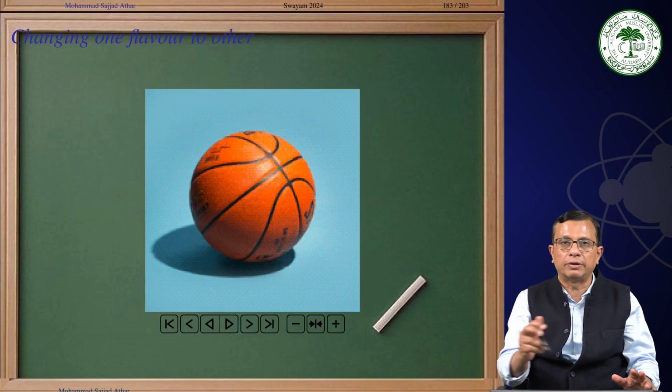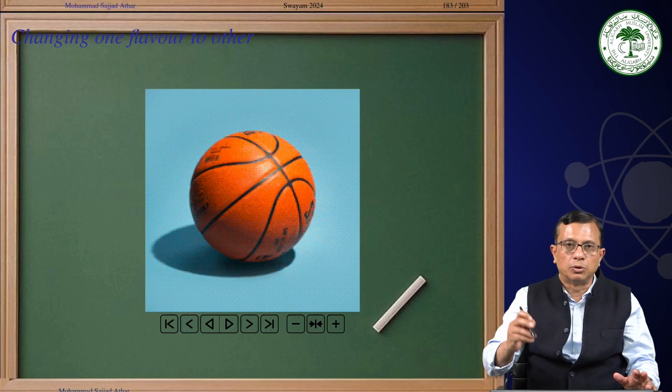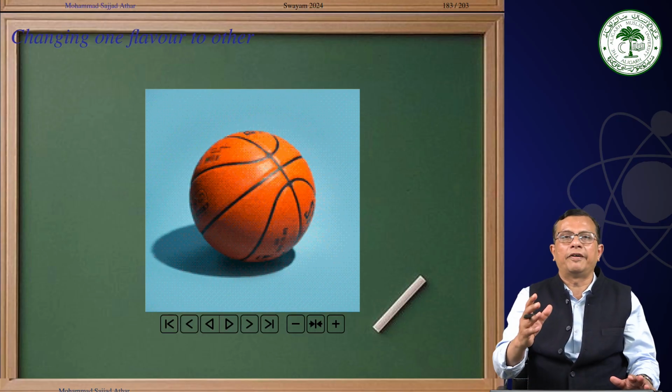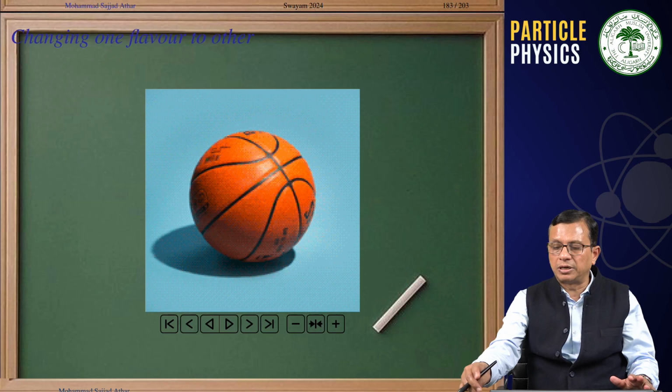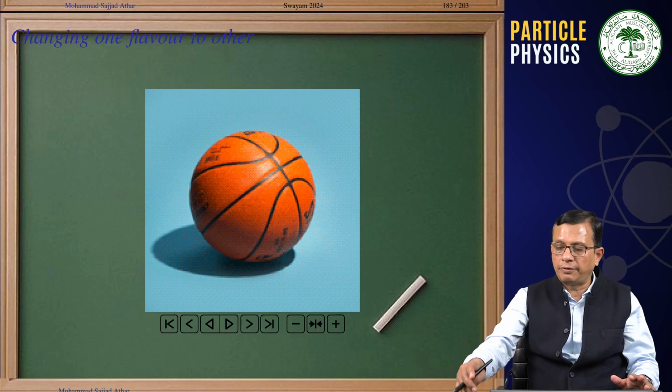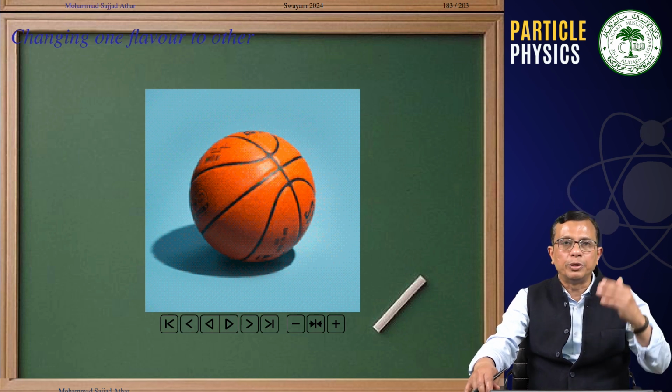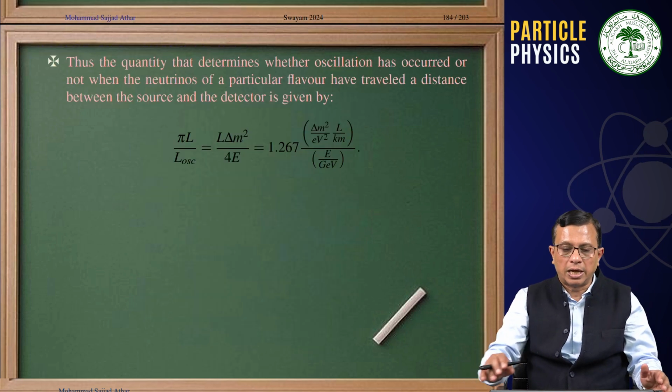And this is the general video for telling you that neutrinos are changing from one flavor to another flavor, from volleyball to basketball to lawn tennis ball to football, whatever you talk about, νμ to νe to ντ and others.